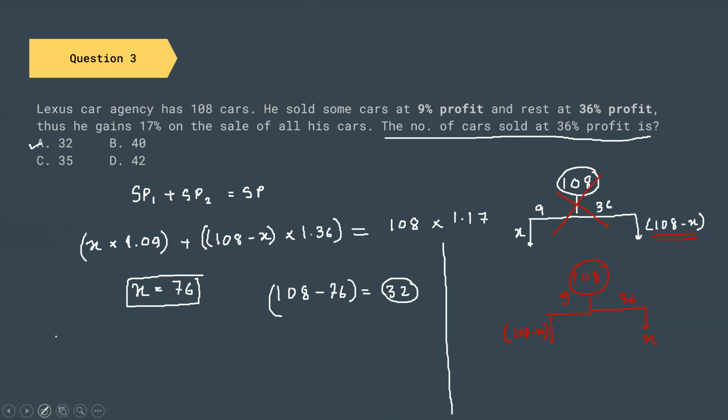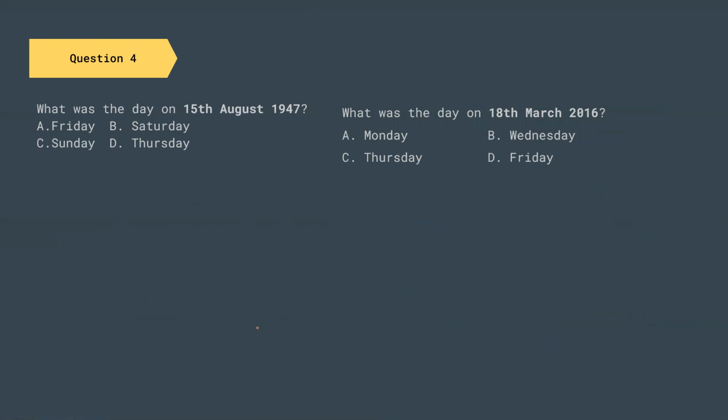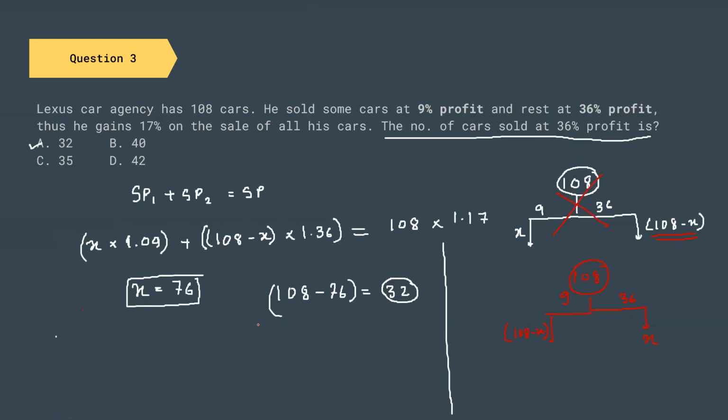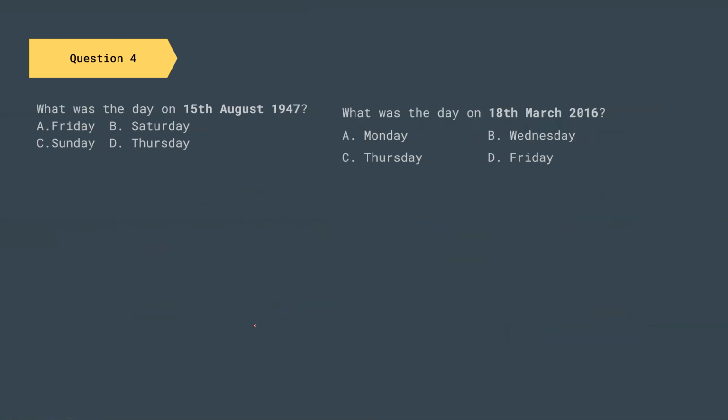This is going to give us the total number of cars that are sold at 36% profit. So this is how you read the question properly, decide on your variables, and then you start with your question. So once you're done with this, let us go to the next question. We have two questions here.